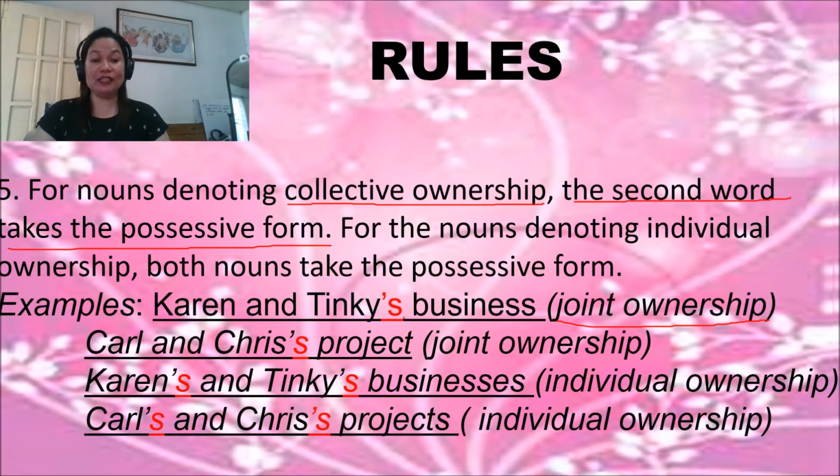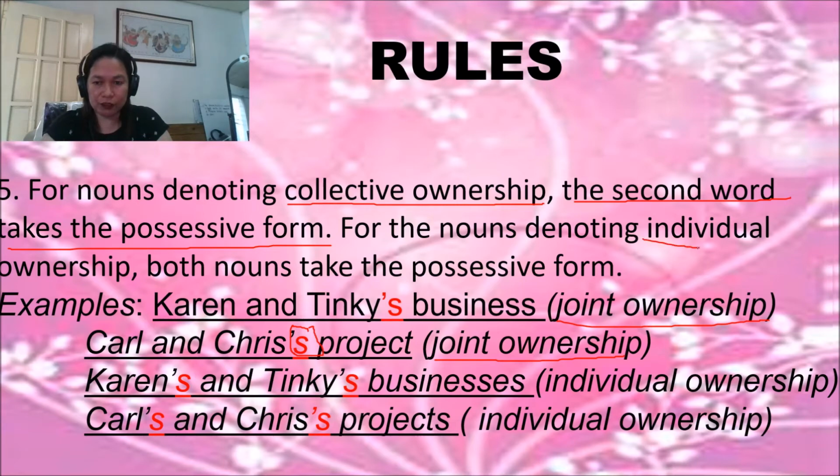If it is joint collective ownership, okay, joint. Then another example, Carl and Chris's project. It's joint ownership. If it is joint ownership, again, the second noun takes the possessive form. So the second is Chris. You're going to add apostrophe s to Chris. It becomes Carl and Chris's project, joint ownership.